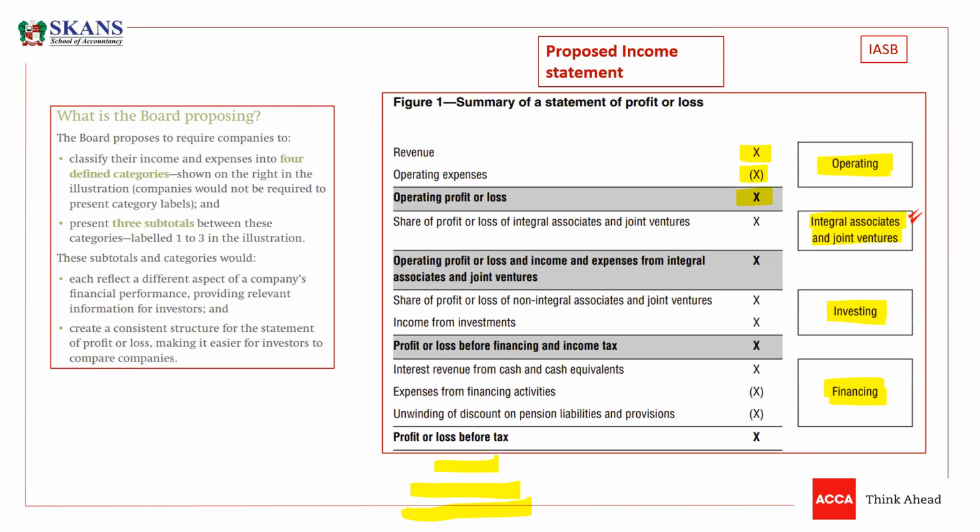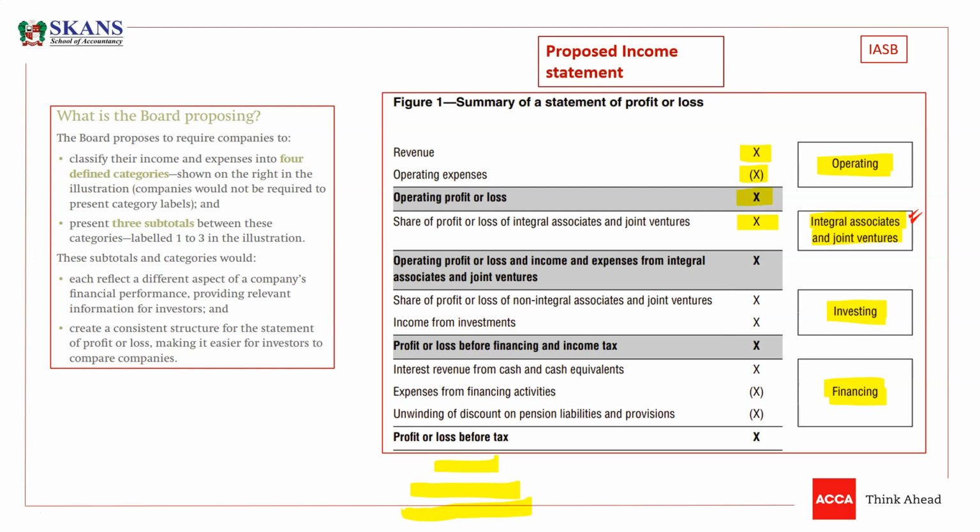Okay. So the second category is integral associates and joint ventures, and you need to present the share of profit or loss of integral associates and joint ventures close to the operating profit, right behind the operating profit or loss, because these are closely related. So it should be close to the operating profit. So this is the second category, guys.